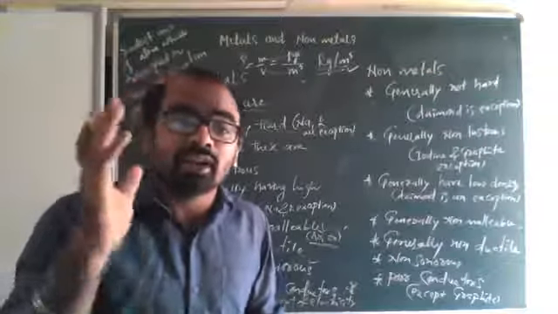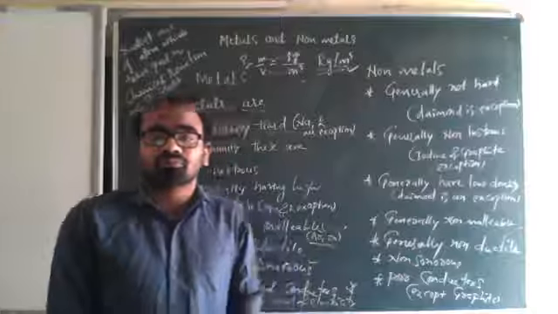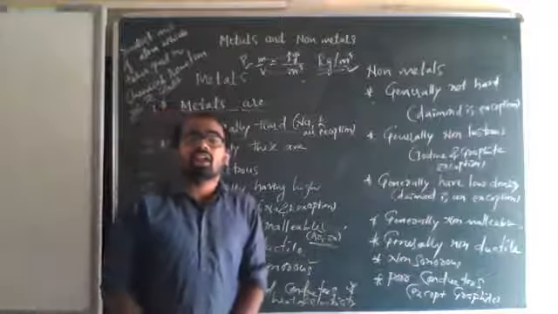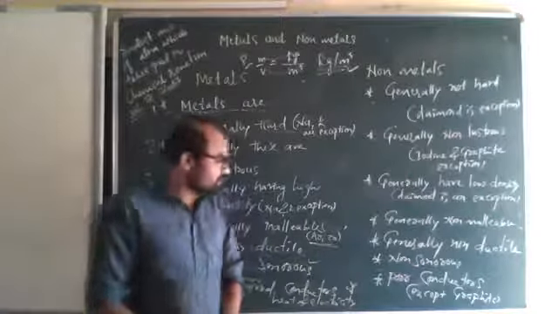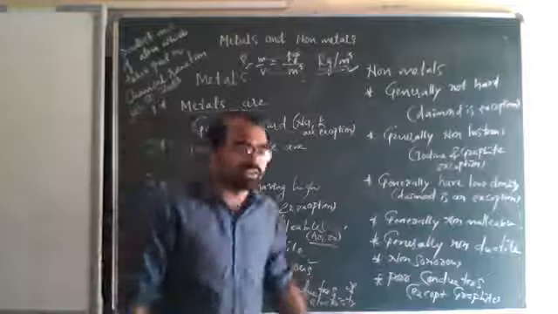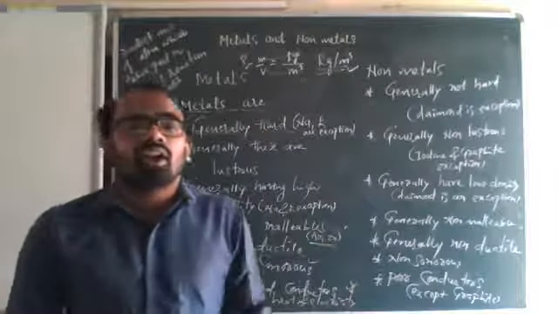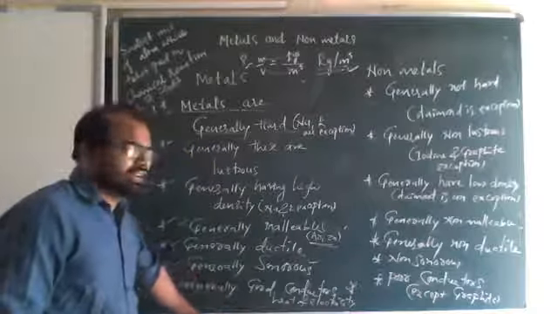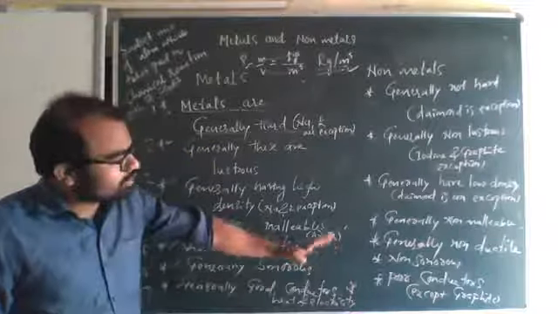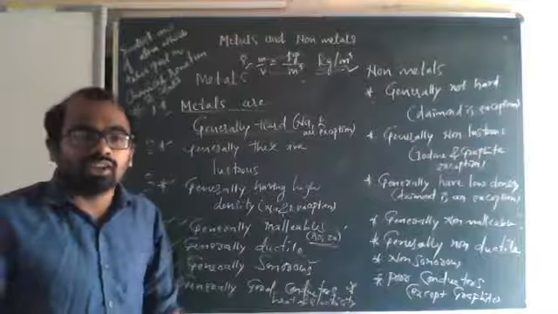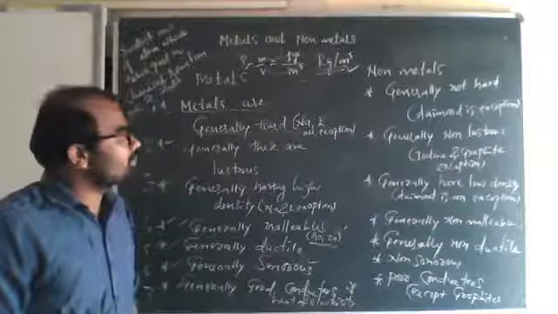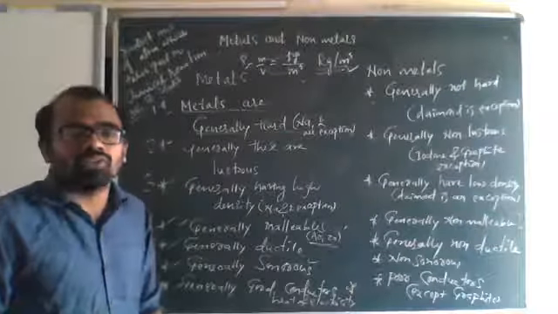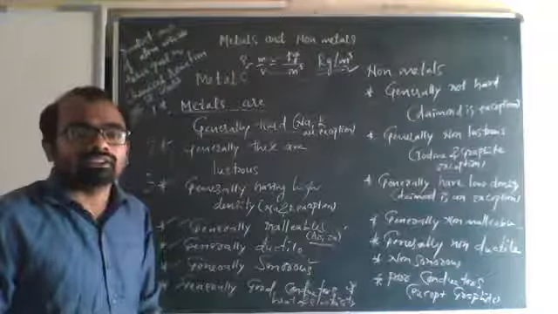It conducts electric current. You should remember that graphite conducts electric current. Generally metals are good conductors of heat and electricity, whereas non-metals are poor conductors.